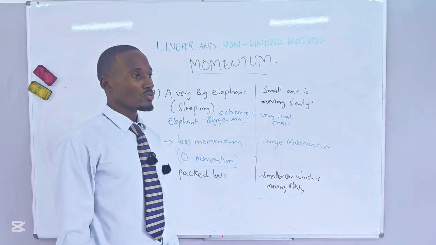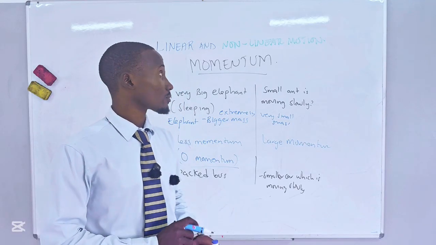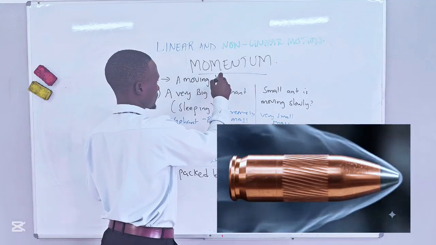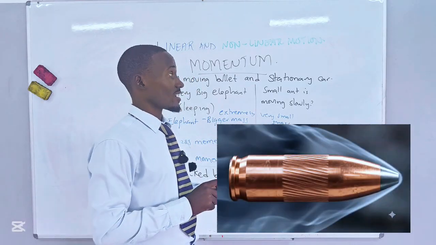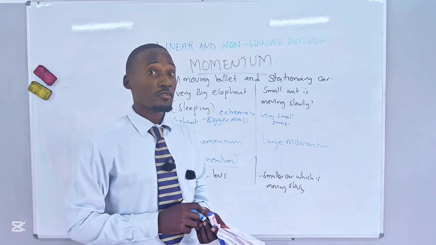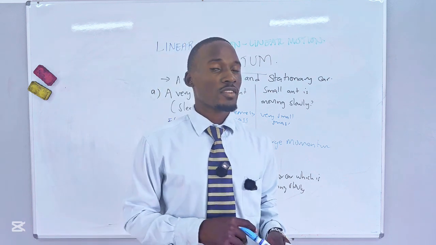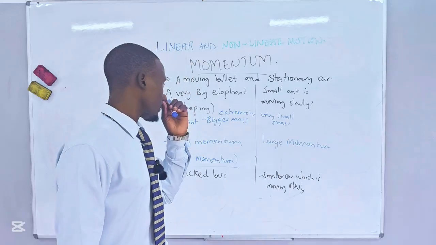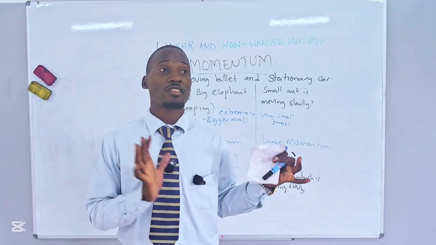Okay, let's talk about a bullet. A moving bullet. Did you know that a moving bullet has a very big momentum compared to a stationary car? Because of its speed. A moving bullet is traveling at a very high speed. Something traveling at a very high speed has a large momentum. Then, something which has a big product of its mass and velocity will have a large momentum.